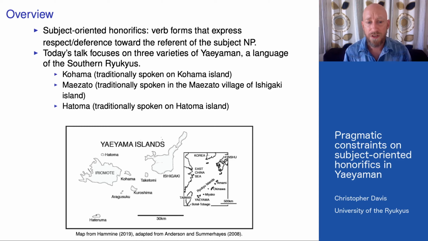This research looks at the pragmatics of subject-oriented honorifics. These are verb forms that express respect or deference toward the referent of the subject NP. I'll be focusing my attention here on data from my own fieldwork on three varieties of the Yaeyaman language. Those are Kohama, Maezato, and Hatoma.